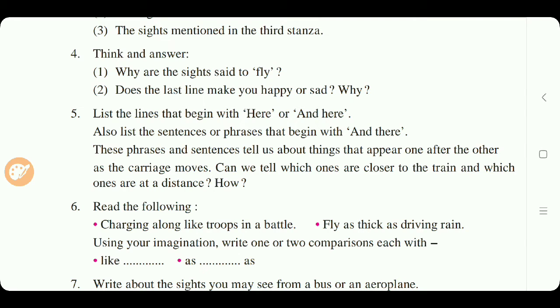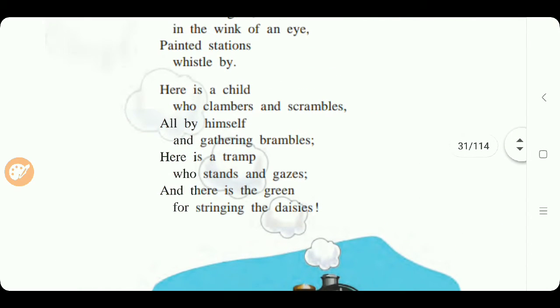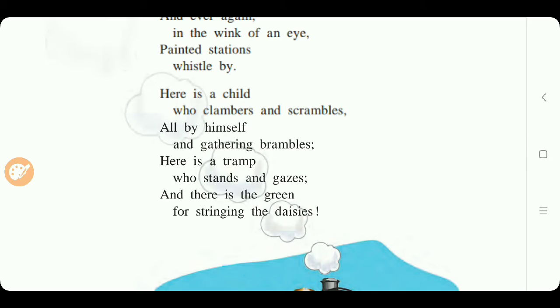First we'll list the lines that begin with 'here' or 'and here'. Which lines are there? In the poem, in the third stanza, you can see: here is a child. Also, here is a tramp.